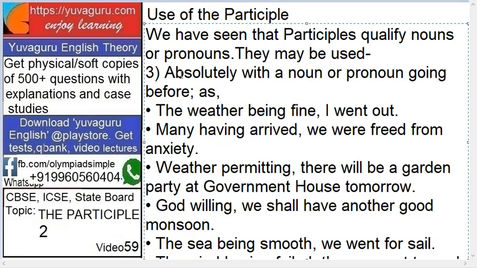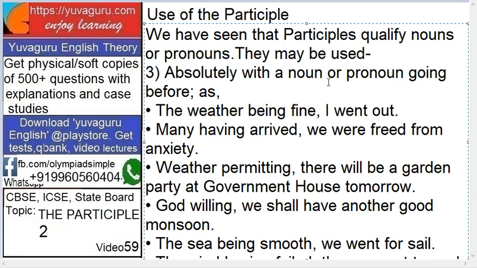The third way is that it can be used absolutely with a noun or pronoun going before. Absolutely means it is a perfect sentence within itself. The weather being fine, I went out. Which is the participle over here? Being. So this is used absolutely with a noun or pronoun.